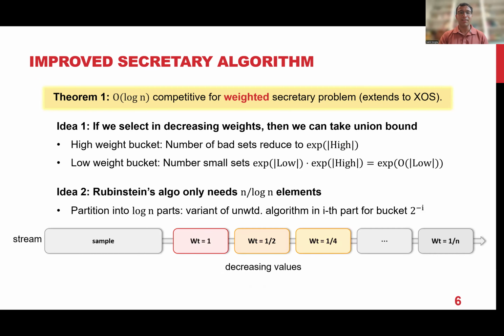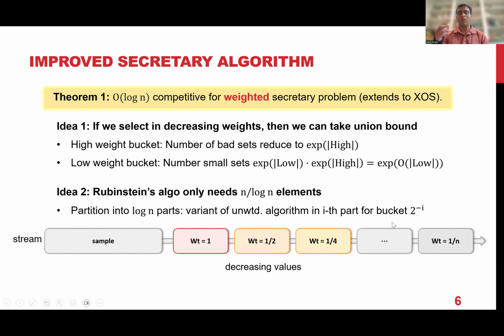So building on this intuition, the idea is that you first discard the first half, then use the next n over log n elements to first get all the high weight elements, say elements of weight 1. Now use the next n over log n elements to get all the weight half elements, then 1/4, 1/8, and so on.